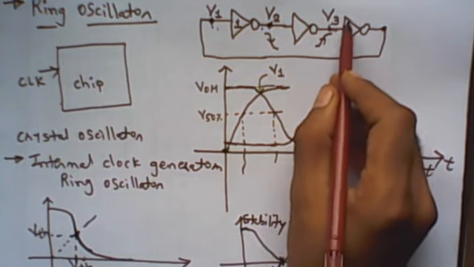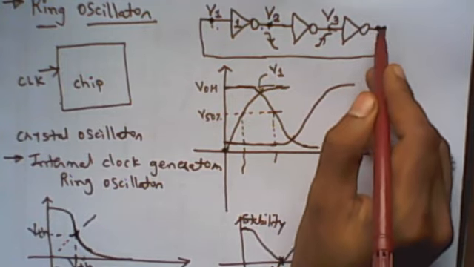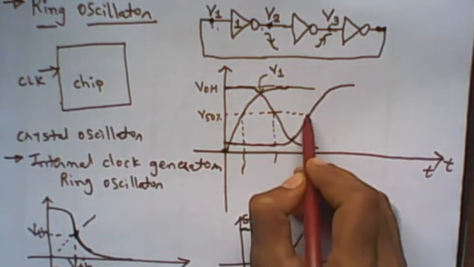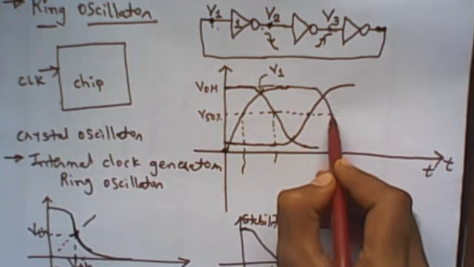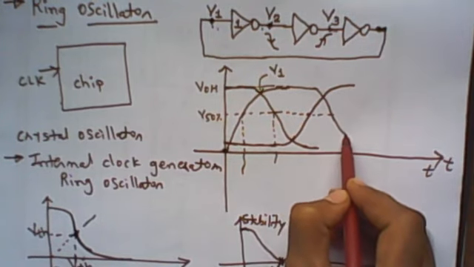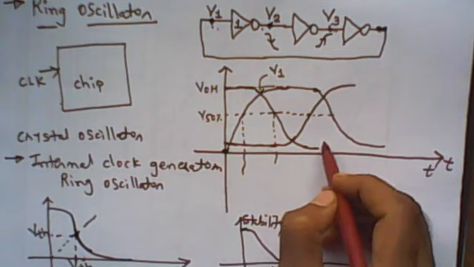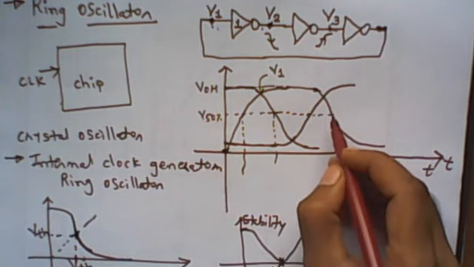Now when V3 goes high, it forces V1 to go low. V1 is high, and when V3 crosses the V50 percentage, V1 starts going low.